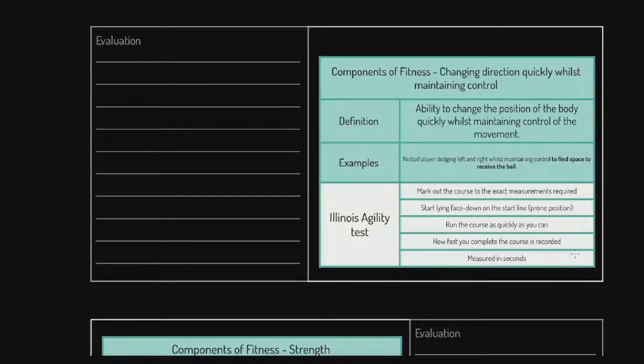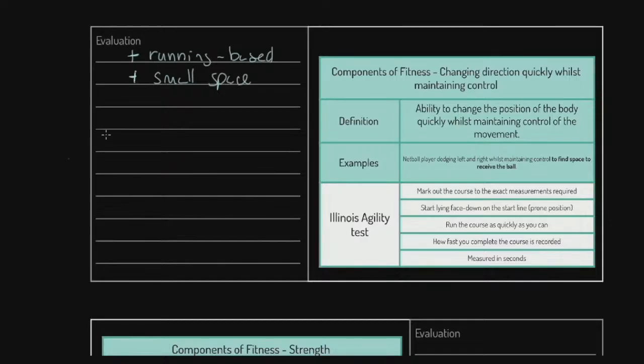Now, I'm going to assume you can study the Illinois agility test and tell me the protocol. Where I'm going to go with it is doing positives and negatives. So I'm going to evaluate this test, or I might be asked to do this in a discussion or to justify it for a particular performer. One of the strengths is it's very good as a measure of agility for running-based performers. Secondly, it's a small space, so it's really quite practical.